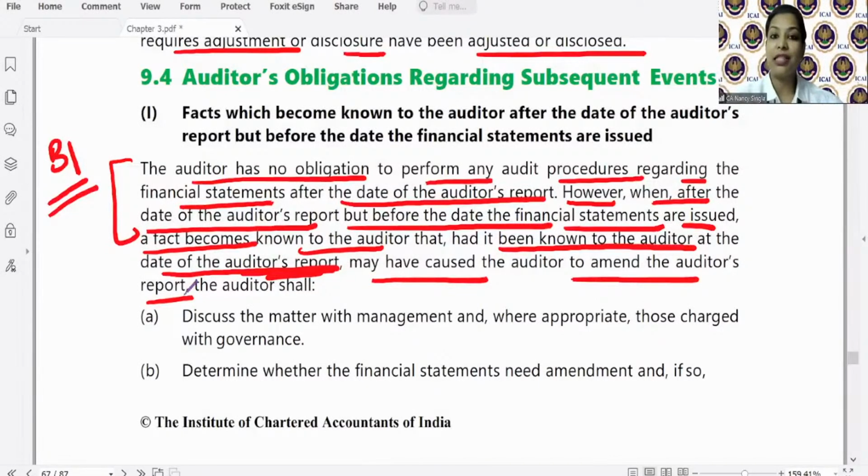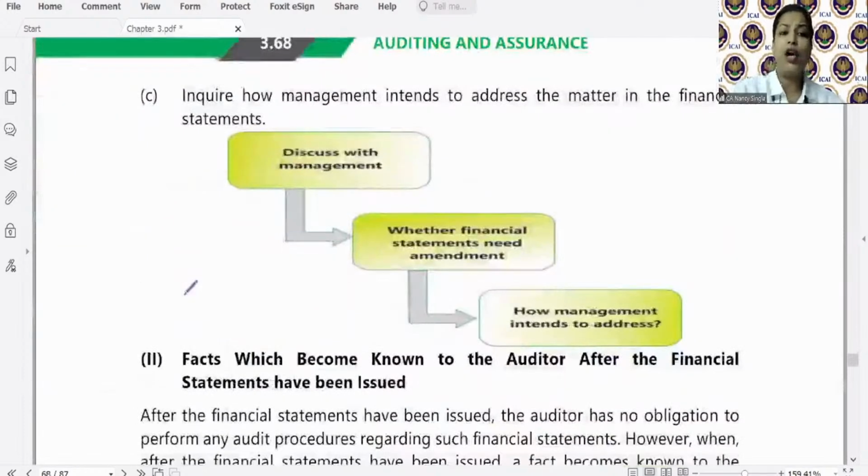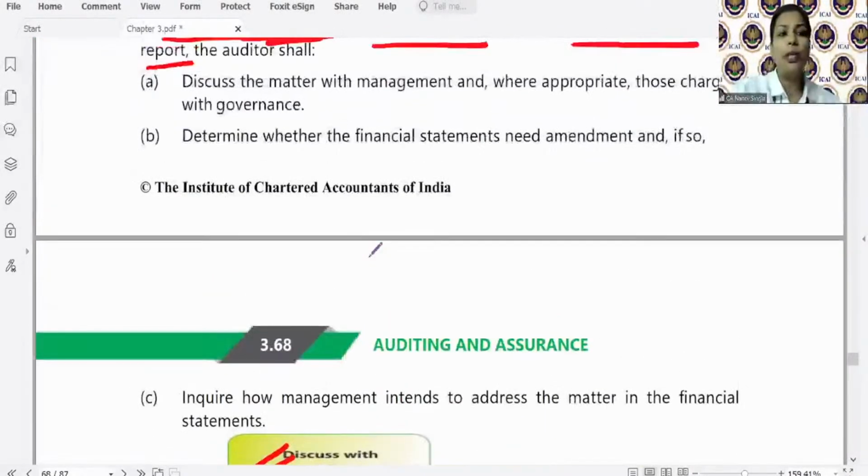Remember, we have discussed qualified, adverse, disclaimer opinion in short in the last session, right? So whatever opinion was given, the auditor would modify it. So what does the auditor have to do? He will discuss with the management. He will ask the management. See, it is mentioned there. Auditor will discuss the matter with the management and, where appropriate, those charged with governance.